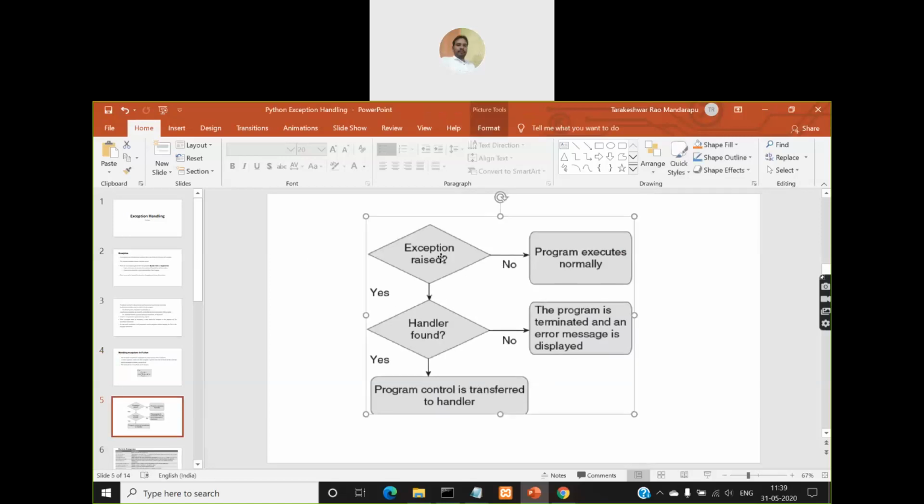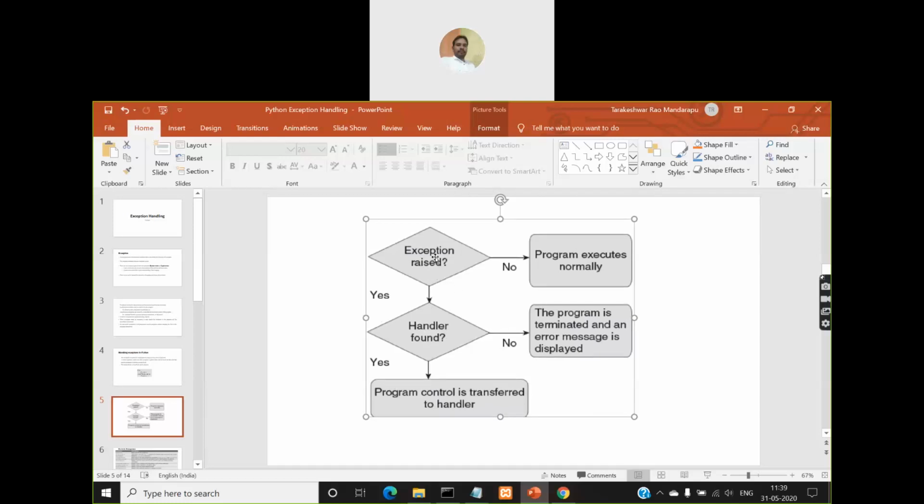So inside your try block, this exception symbol, the first symbol, you are able to see exception raised. If an exception is raised in the try block, if it is yes, then we'll try to find out the corresponding exception handler, that is nothing but the except block. And if that is found, then program control is transferred to the handler. So the handler will handle that exception and return back, and the program execution will continue normally.